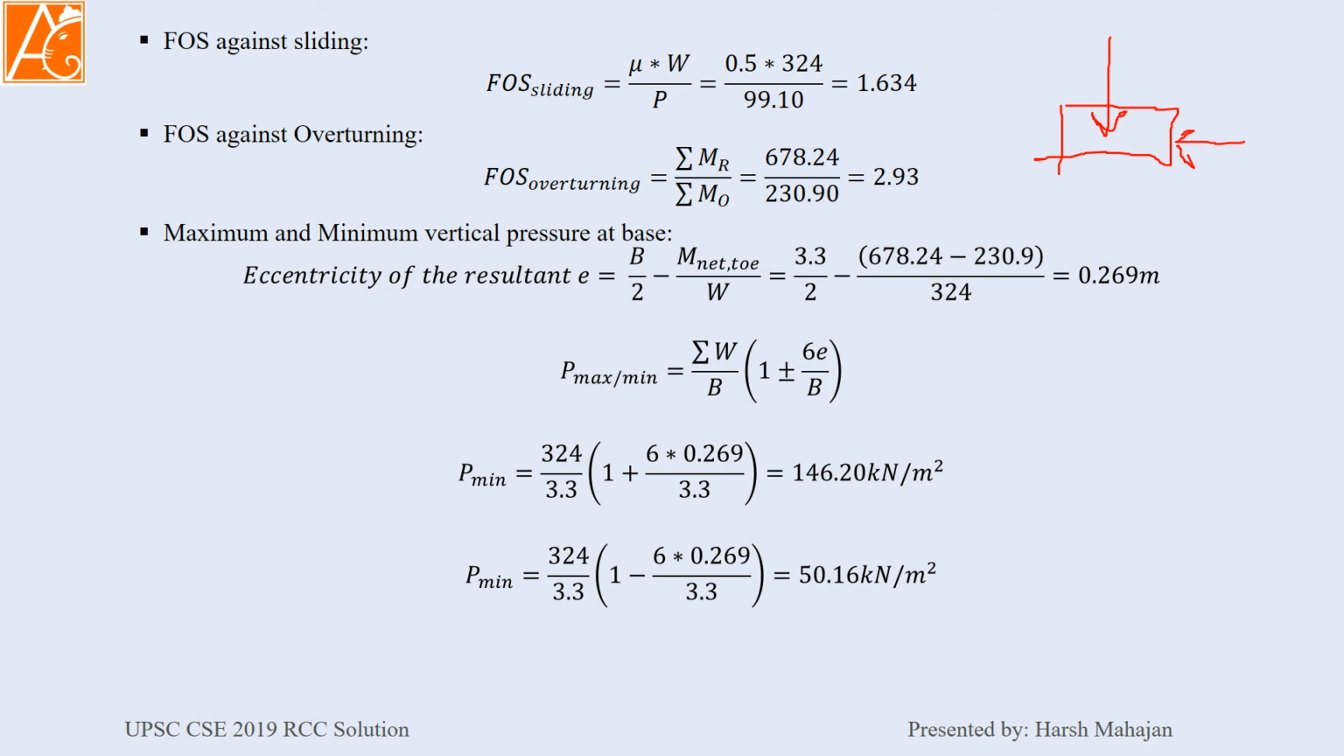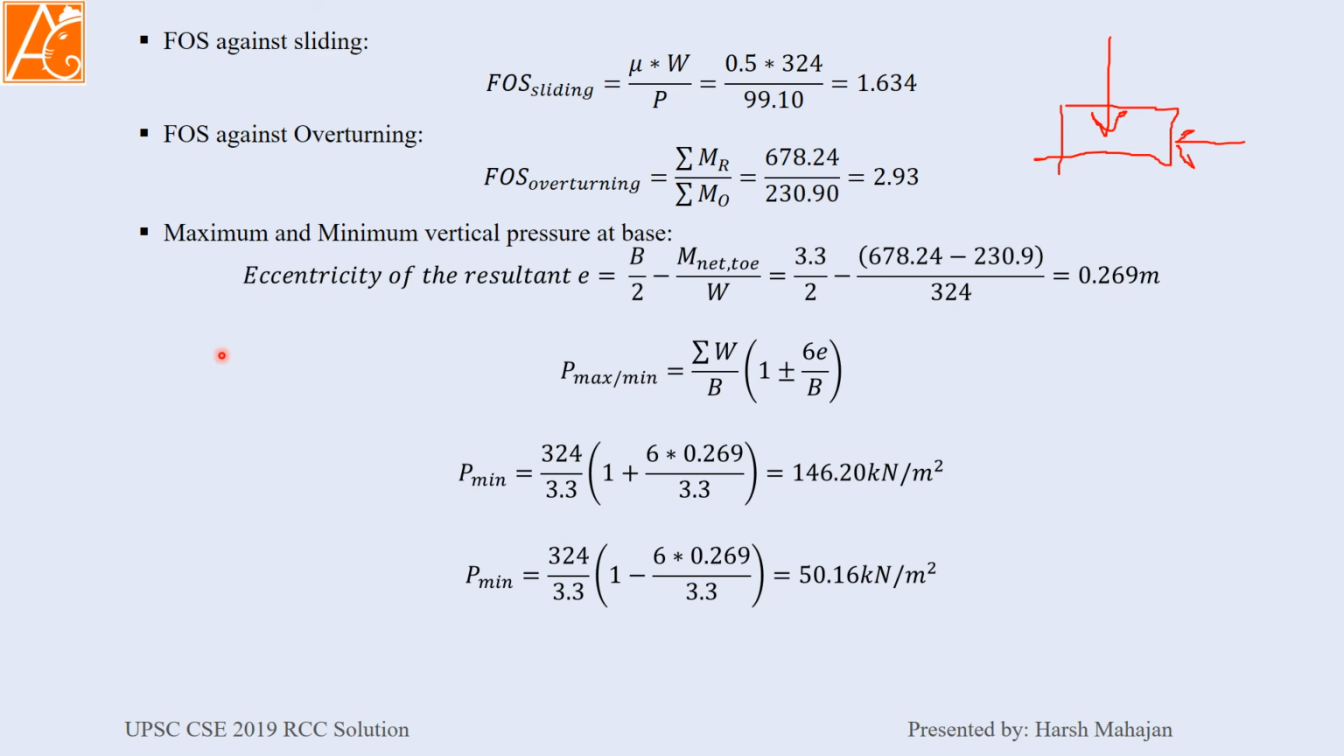Similarly, for overturning moment, sum of resisting moment divided by sum of overturning moment, its ratio will give you the factor of safety against overturning. It is 2.93. All the values we have seen in our previous slide.